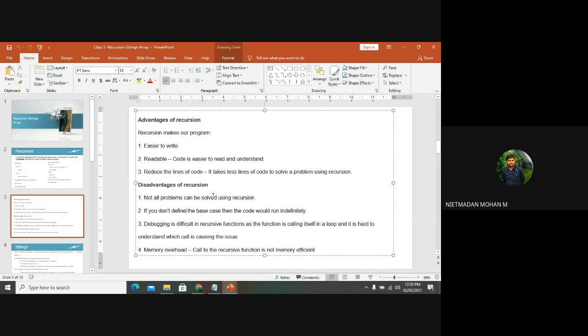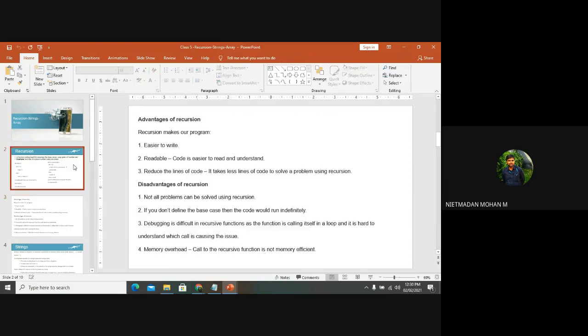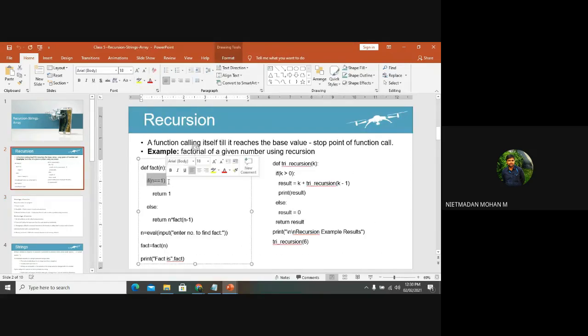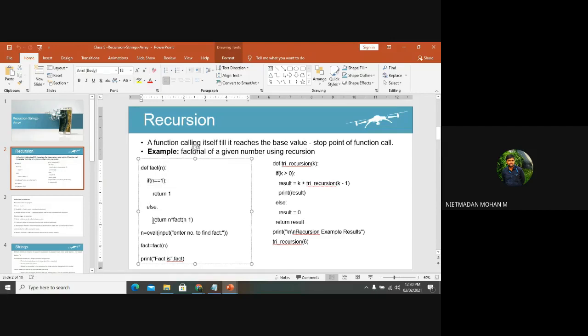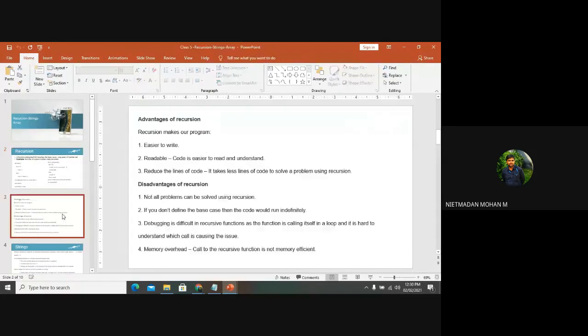So it means that if you are not giving any base case over there... in this program I have given the base case to check whether n is equal to 1 or not. So this is my base case. Till this base case, the function will be executed. If you are not fixing any base case over here, what will happen? It will run till the end of the process. So it will go with negative values also and it will produce the result.